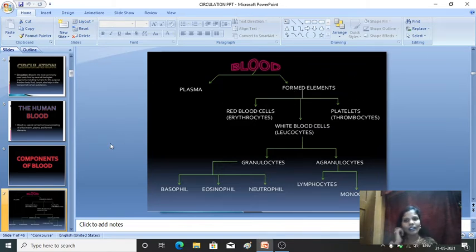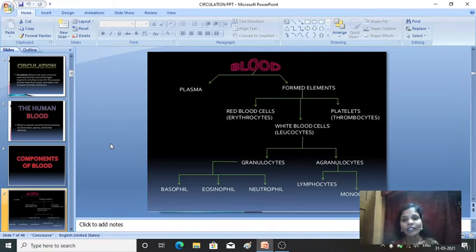In the formed elements, it is divided into three types. One is red blood cells, the second one is white blood cells or leukocytes, and the third one is the platelets, also known as thrombocytes. People are very much familiar with RBC or red blood cells, also known as erythrocytes. Then WBC or white blood cells, also known as leukocytes. Then the third one, platelets or thrombocytes.